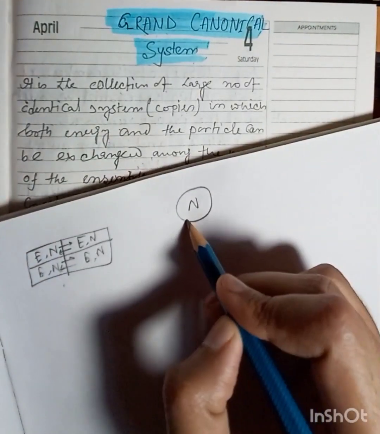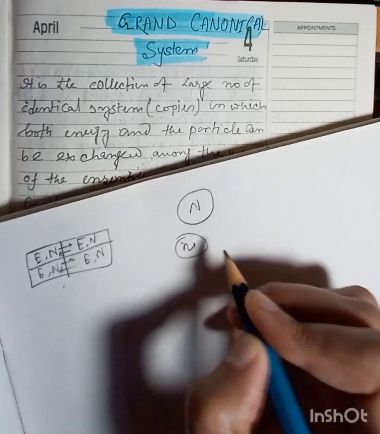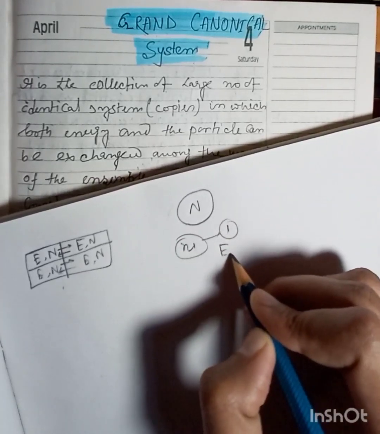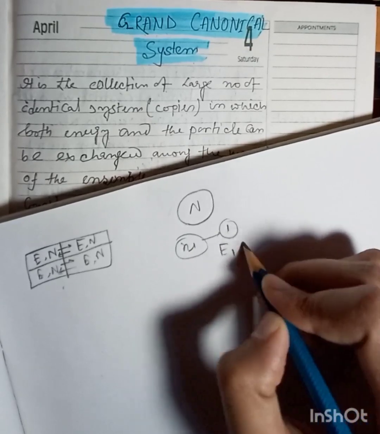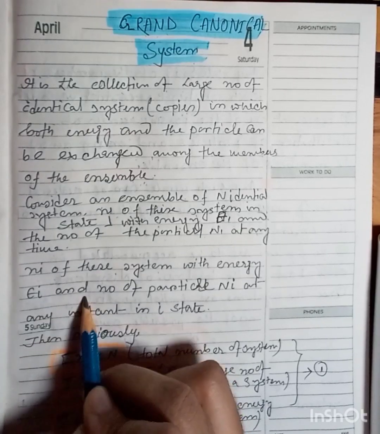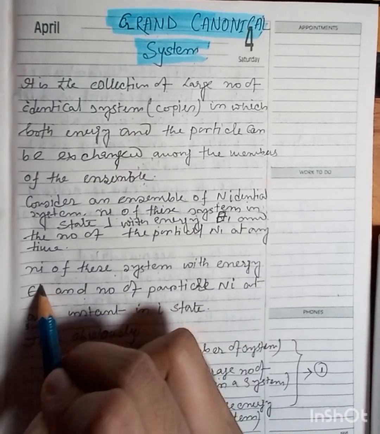Similarly, if ni of these systems have energy Ei and number of particles Ni at any instant of time, this is the i-th state.